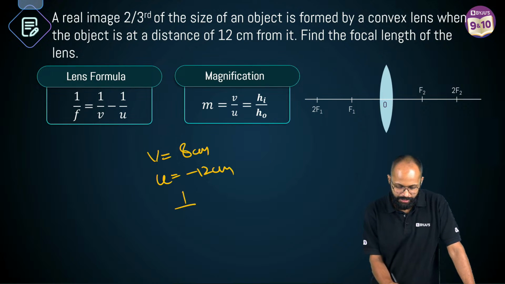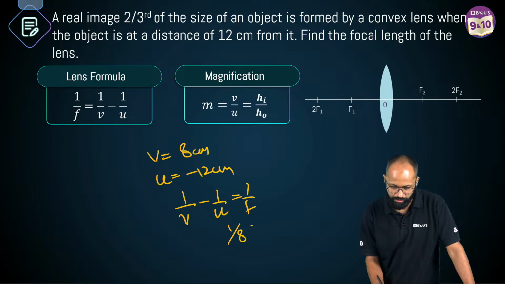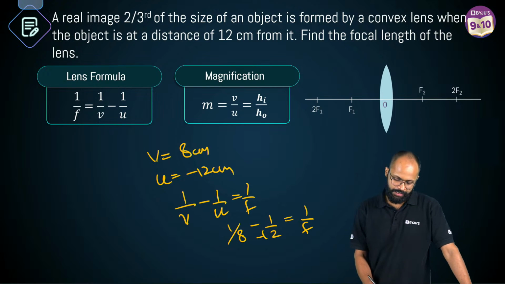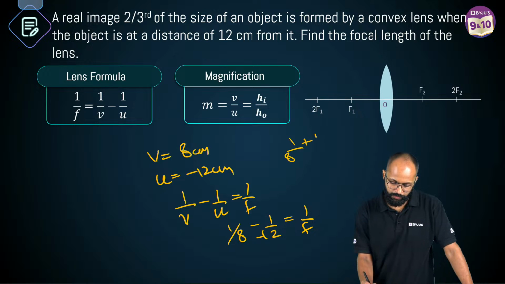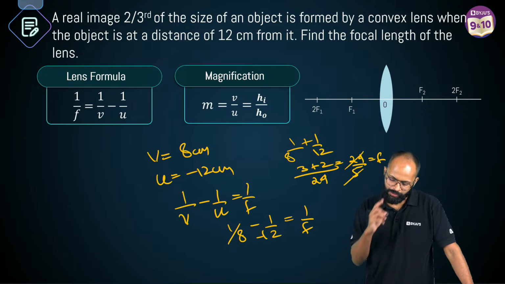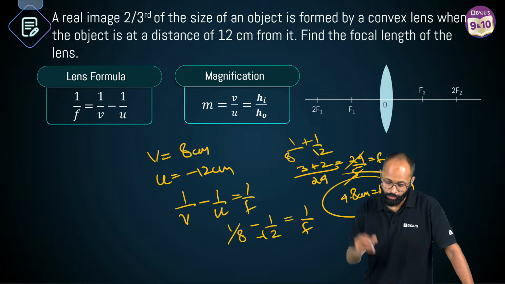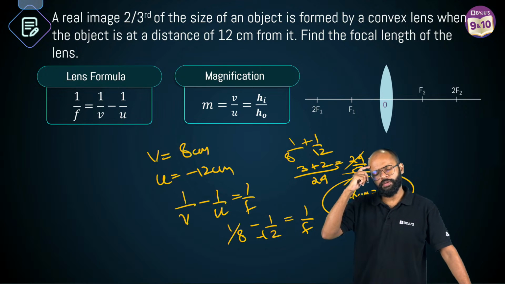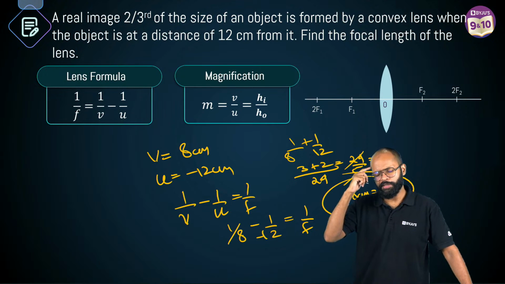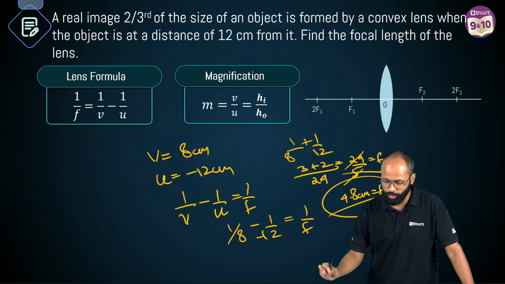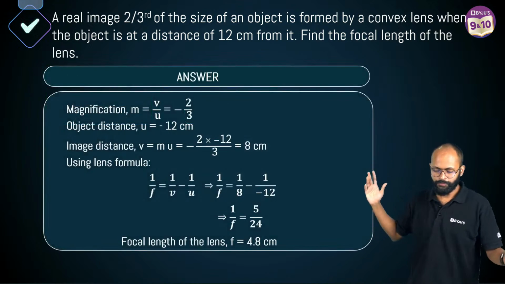Focal length, you can find. Sir, 1 upon V minus 1 upon U is equal to 1 upon F. Solve it. 1 upon 8 minus 1 upon minus 12 is equal to 1 upon F. Sir, I'm getting 1 upon 8 plus 1 upon 12, 24, 3 plus 2, 5 by 24 is equal to 1 upon F. 5 4s are 20, 4.8 centimeter is equal to focal length. Hold on, positive. It's a convex lens. Focal length is supposed to be on the right. Positive. The answer is correct. 4.8 centimeters. Done. That's how you solve it.